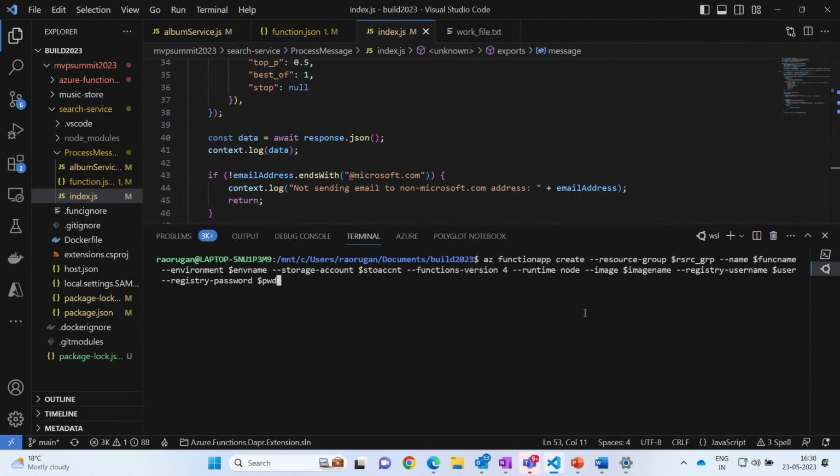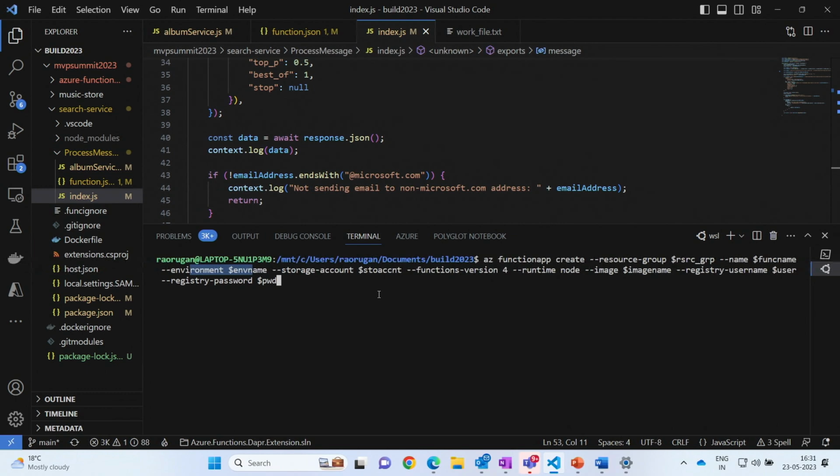So in this command, I'm sure you're already familiar with this. So we have added a new parameter called environment. So this is where you define the target destination to deploy your function app. And then provide the image, which is the container repository URL, where the image is hosted, and the username and the password.